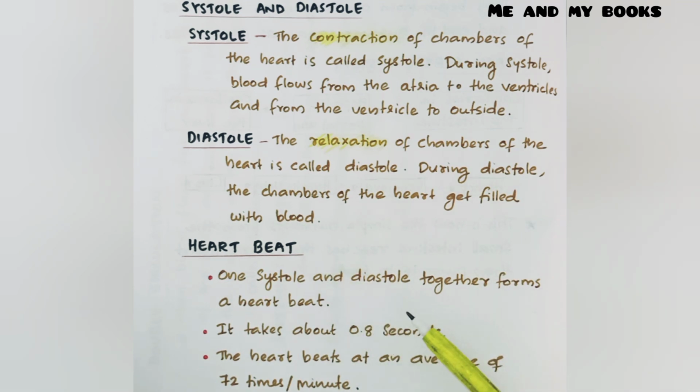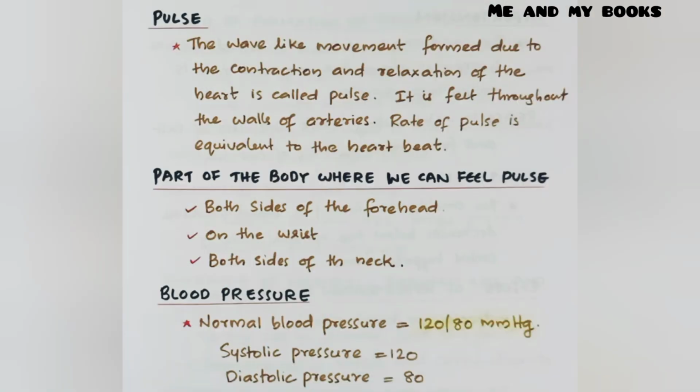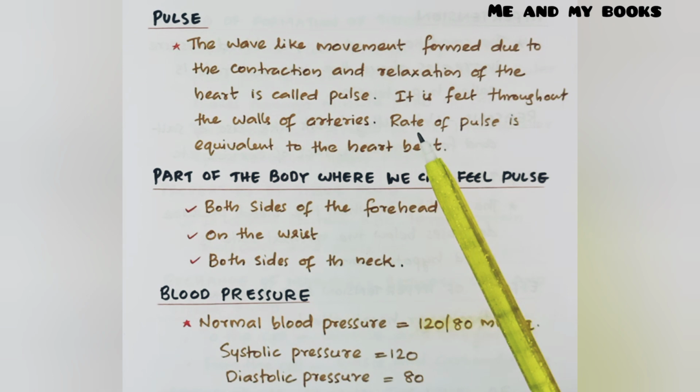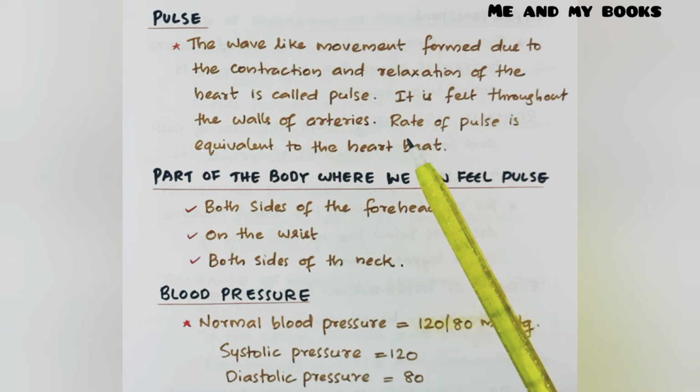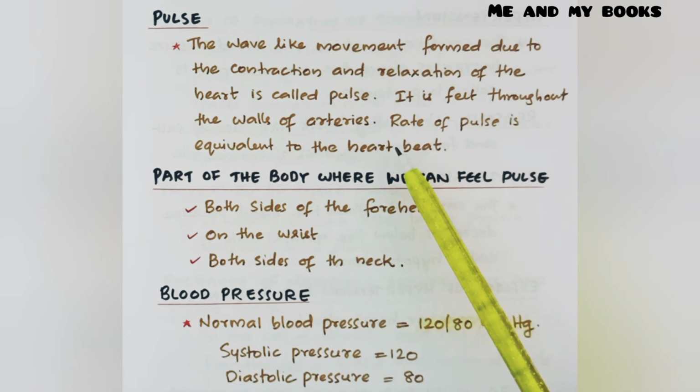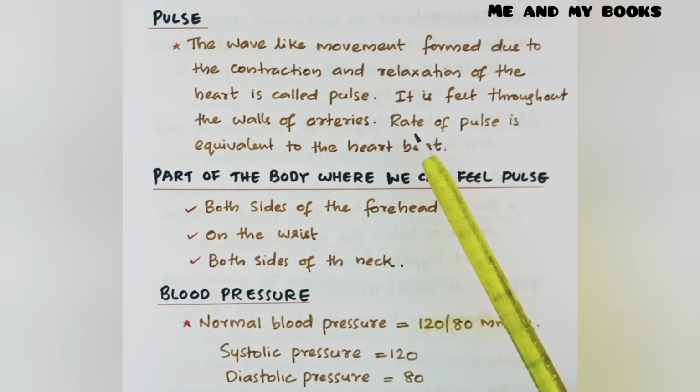Next, heartbeat. One systole and one diastole together form a heartbeat. A heartbeat means what? One systole plus one diastole. It takes about 0.8 seconds. The heart beats at an average of 72 times per minute. Next is pulse. The wave-like movement formed due to the contraction and relaxation of the heart is called a pulse. It is felt throughout the walls of arteries. The rate of pulse is equal to the rate of heartbeat.